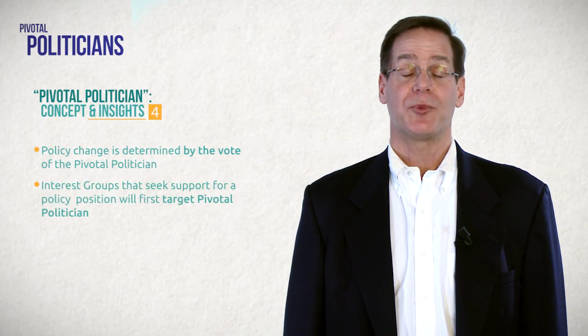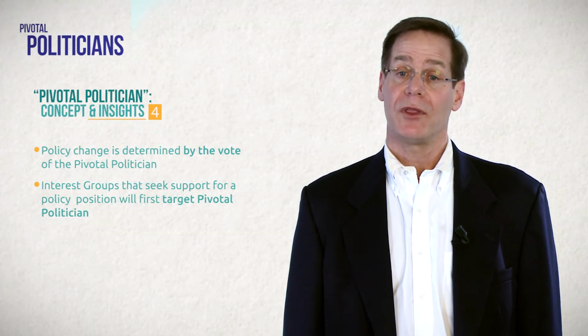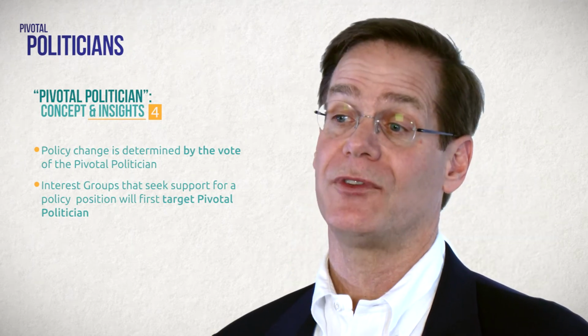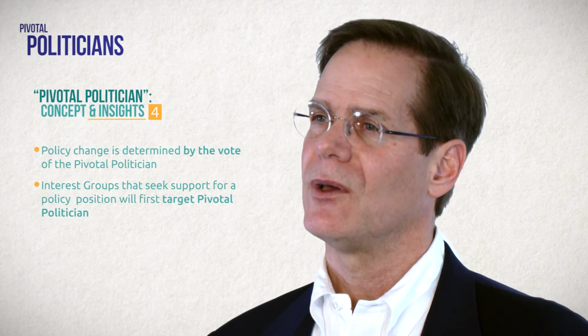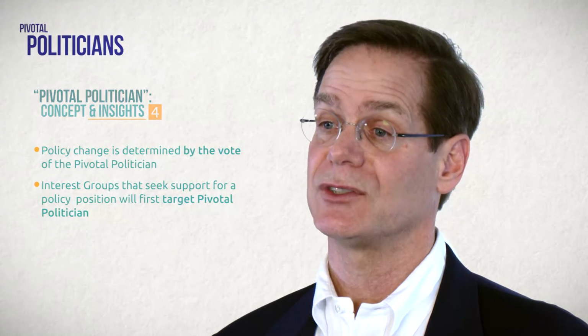Interest groups that seek support for a policy position will first target pivotal politicians. While the models developed are simple in their institutional features, one can incorporate more sophistication. The general insight, however, will be the same. Within a single political institution, interest groups will target the pivotal politician.